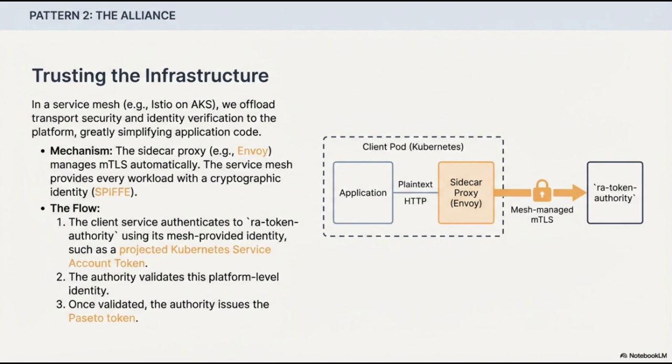The operational flow consists of 3 key steps. First, the client service authenticates to the RA token authority using its mesh-provided identity, which is typically a projected Kubernetes service account token. Second, the authority validates this platform-level identity. Finally, once validation is successful, the authority issues the Passeto token. As illustrated in the diagram, while the application within the Kubernetes pod communicates via plain text HTTP to its local sidecar proxy, all external communication to the token authority is secured via mesh-managed MTLS, ensuring a secure and verified connection.